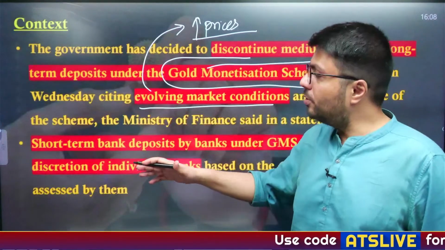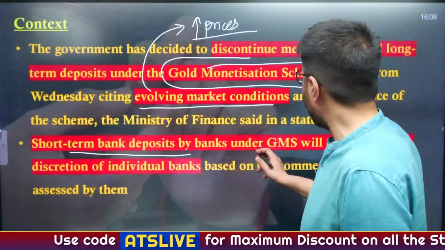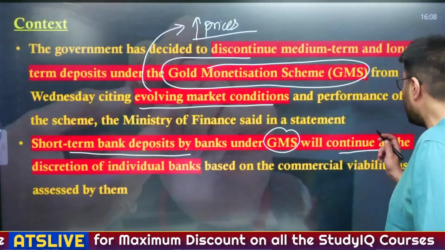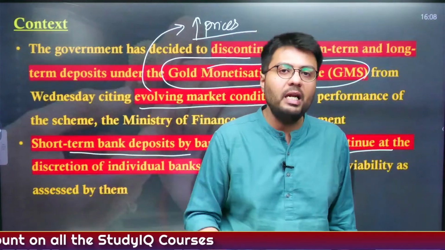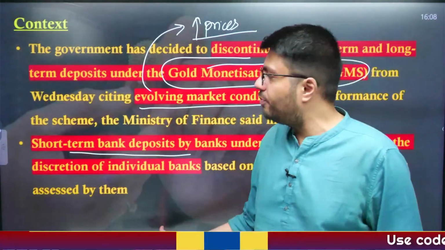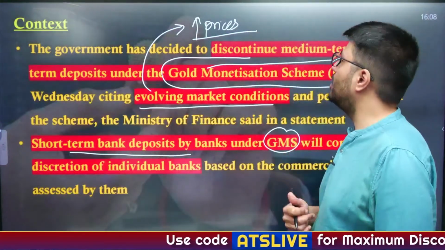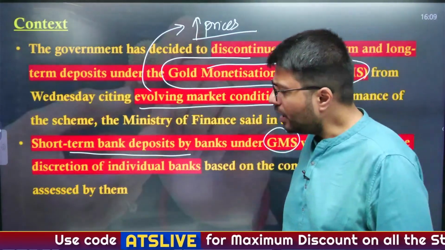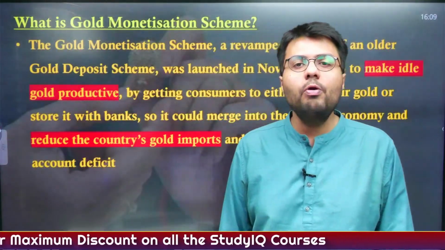What is important to note is that the short-term gold deposits by banks under the gold monetization scheme will continue at the discretion of individual banks. If the individual banks feel that the scheme is actually remunerative, financially beneficial for them, it will continue. However, the medium-term and long-term schemes will be ending. So in this regard, let us first try to understand what a gold monetization scheme is.